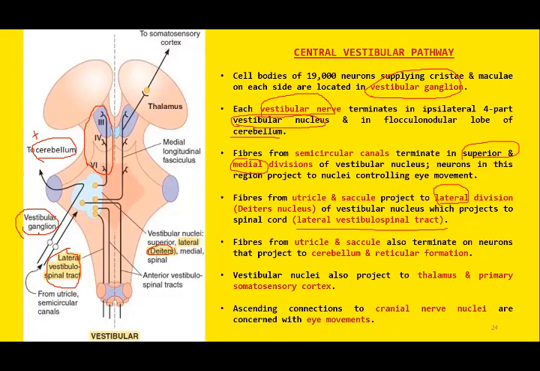So the fibers from the vestibular ganglion not only terminate at the vestibular nucleus, they also terminate at the cerebellum and the reticular formation. Some of the fibers go to the thalamus, some terminate at the cortex, and a few fibers terminate at the 3, 4, and 6 cranial nerve nuclei.